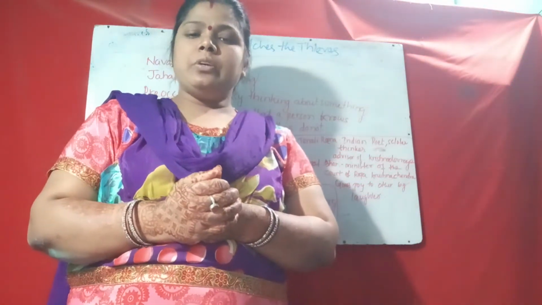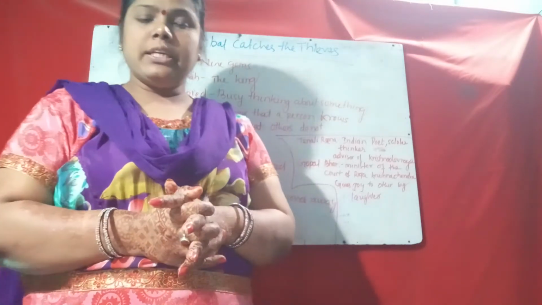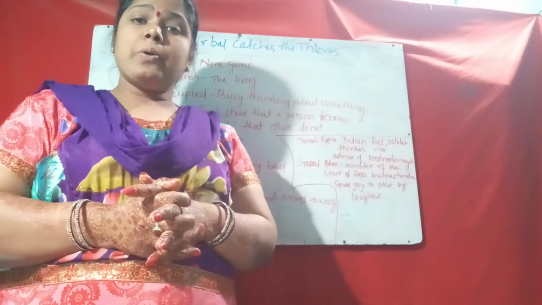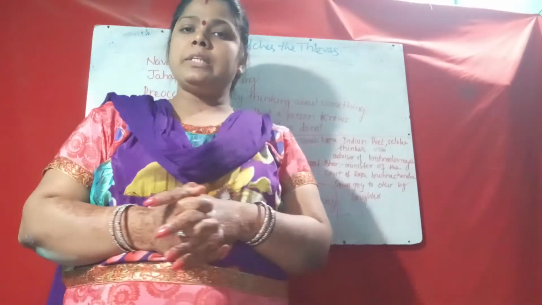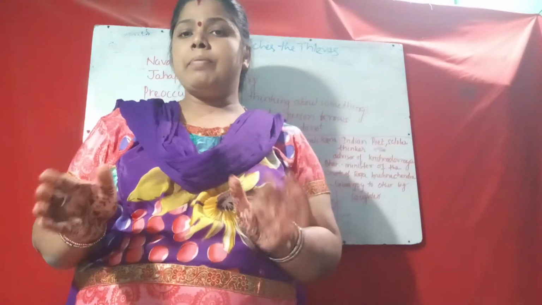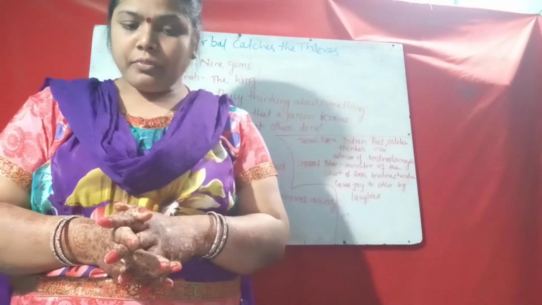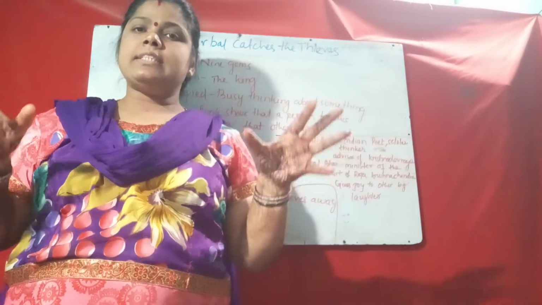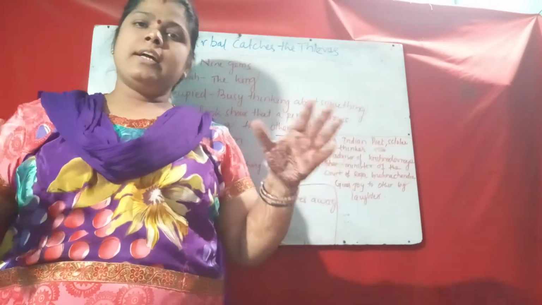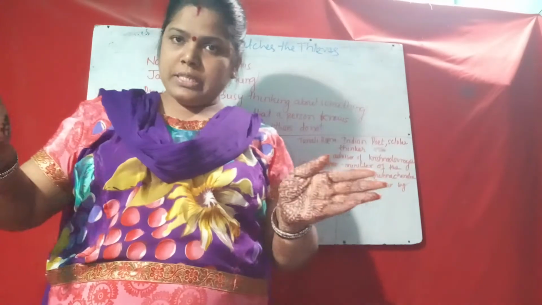Okay. But today in this chapter, Birbal catches the thief. We read about another example of cleverness, how Birbal could catch the thief by his cleverness. Here there are characters. It is a drama, or you can do it as a role play in the classroom.